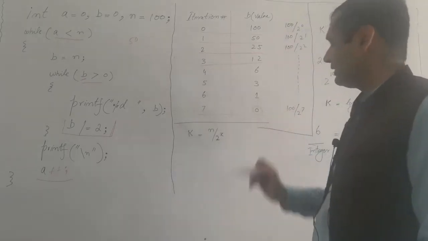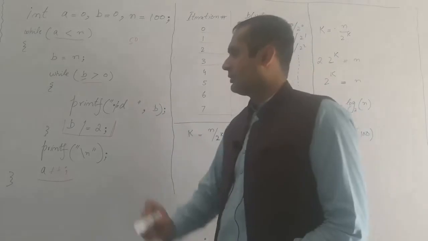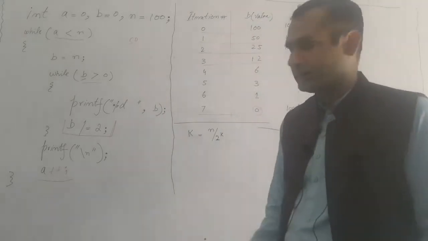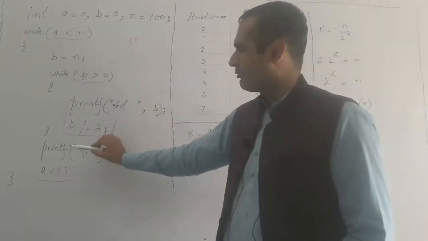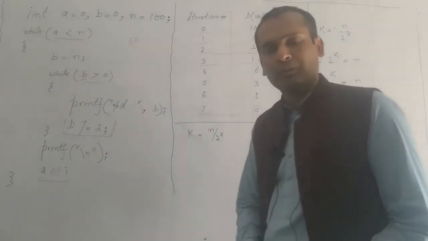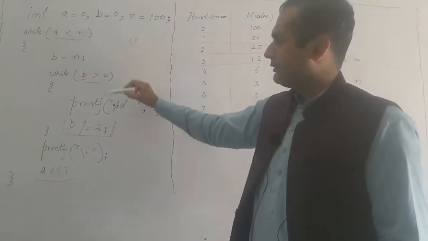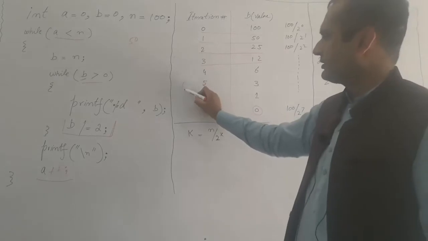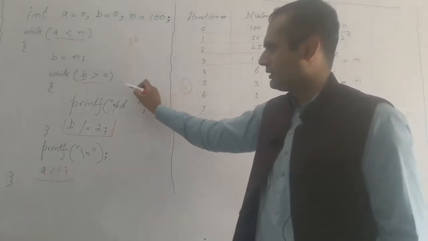When the value of b becomes 0, the inner loop breaks out and the control shifts again to our outer loop. Okay. Now this loop, the inner loop, was executed 6 times.